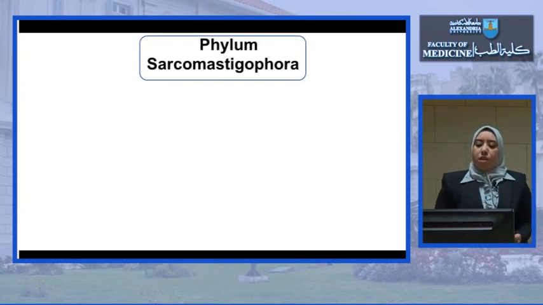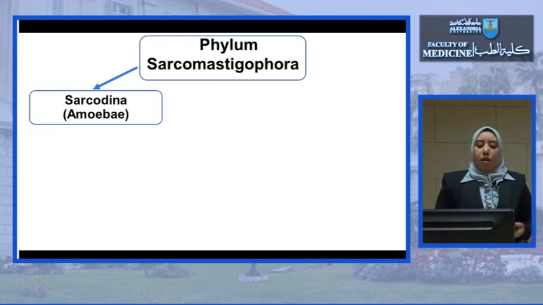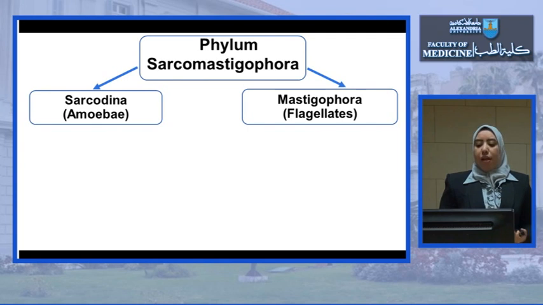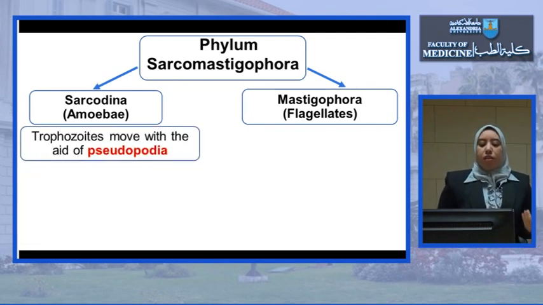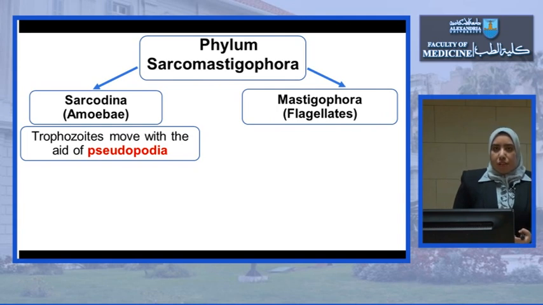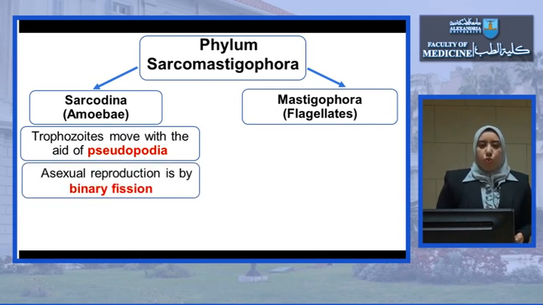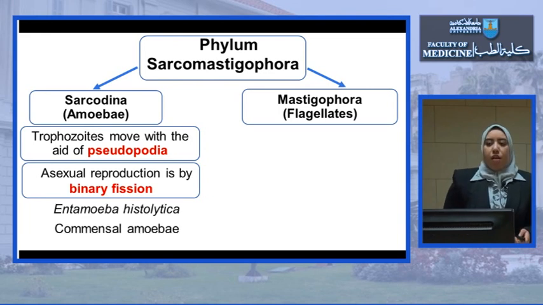What about the phylum Sarcomastigophora? As we already said, it is subdivided into two subphyla, Sarcodina or amoeba, and Mastigophora or flagellates. In Sarcodina, the trophozoite moves by the aid of pseudopodia, and the method of reproduction is asexual reproduction by binary fission.